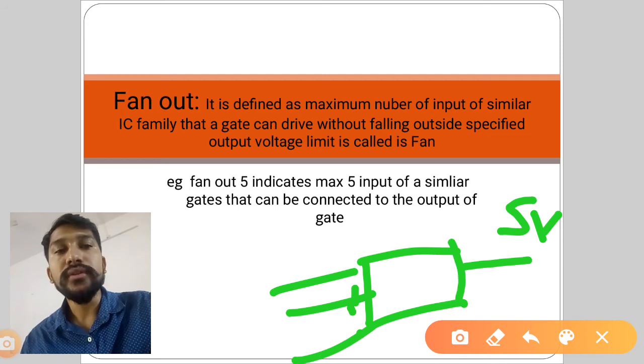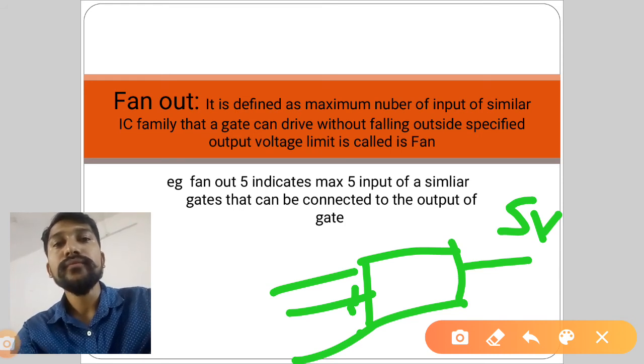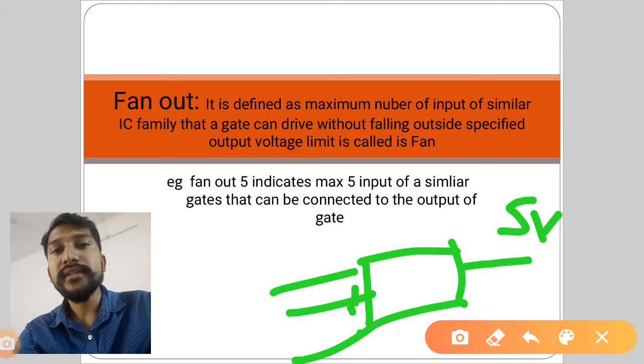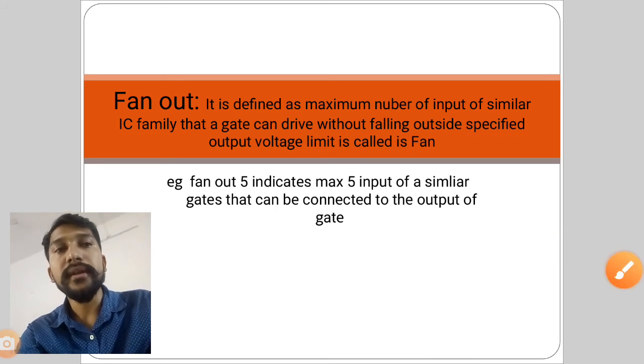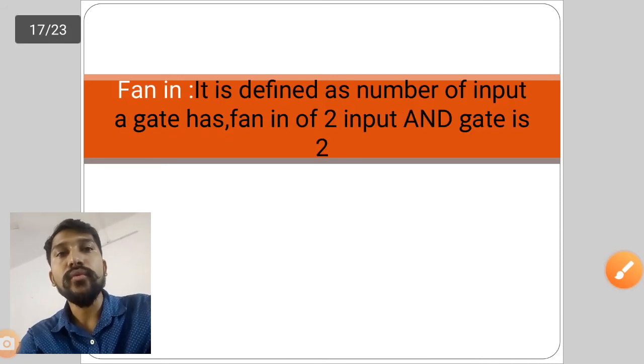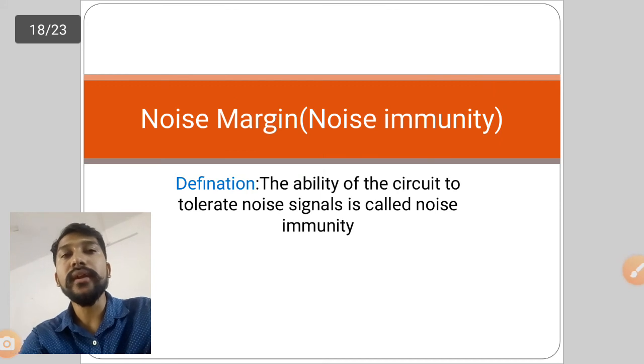So that is called fan out. In short, fan out means the output should not change if my input is going to increase. It is defined as the maximum number of inputs a gate can withstand without changing the output voltage within a specified limit. Fan in means the number of inputs a gate has.